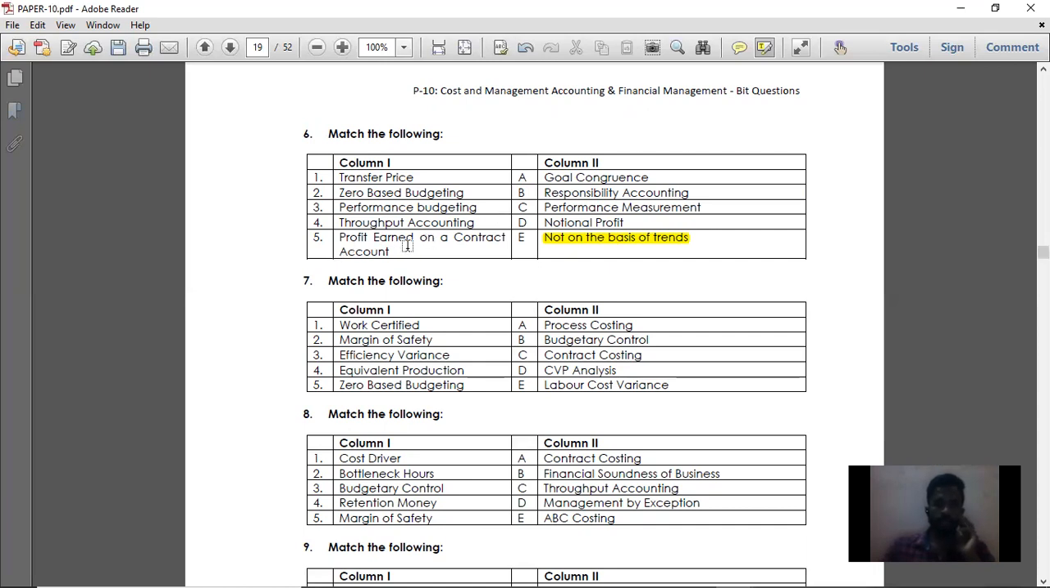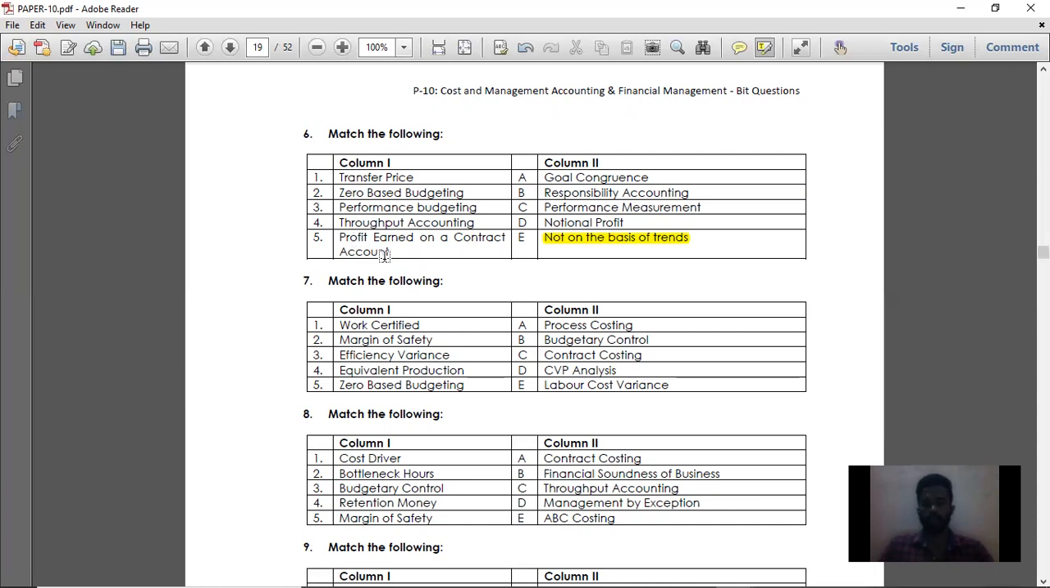See, profit earned on contract account is notional profit. So for point number 5, the answer is notional profit. If you have studied contract costing in paper number 4, there you would have dealt with this notional profit.